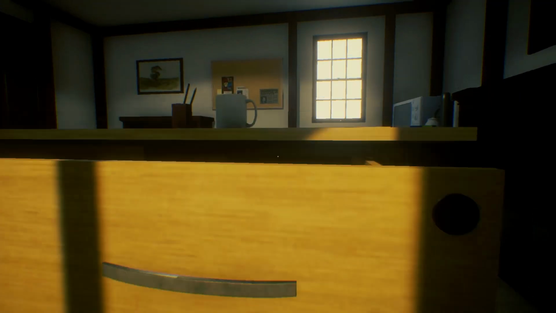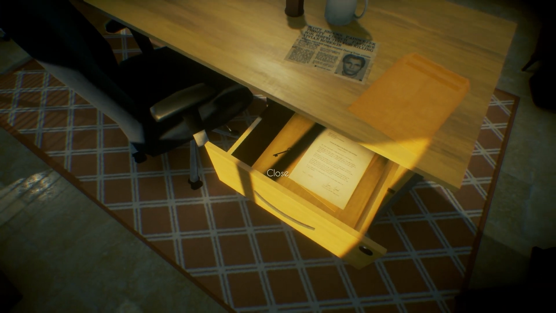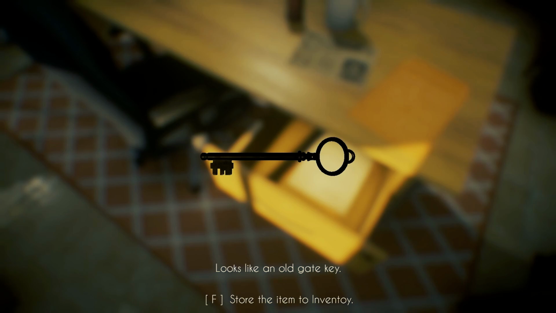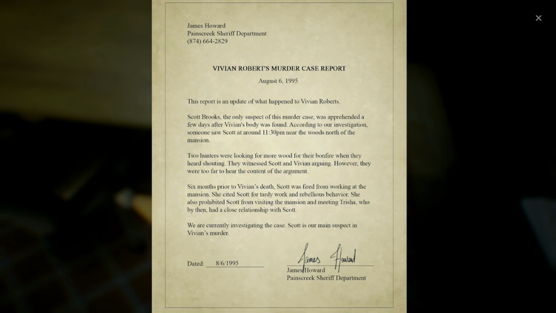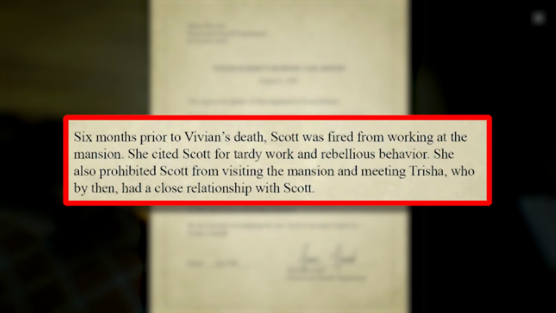Opening the desk, we find what looks to be an old gate key in Vivian Roberts' murder case report. Within the report, it stated that 2 hunters witnessed Scott and Vivian arguing that night. We also see that Scott has been fired from the mansion 6 months prior for tardy work and rebellious behavior. Vivian apparently had also prohibited Scott from visiting the mansion, and Trisha, whom Scott seemed to have a close relationship with at the time.